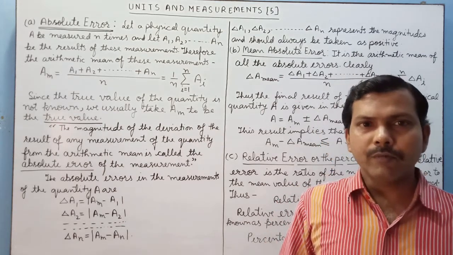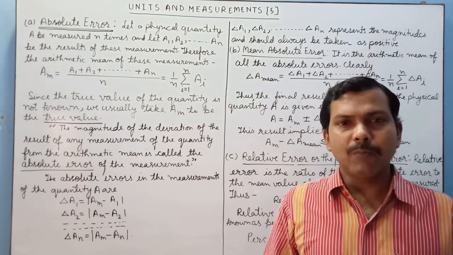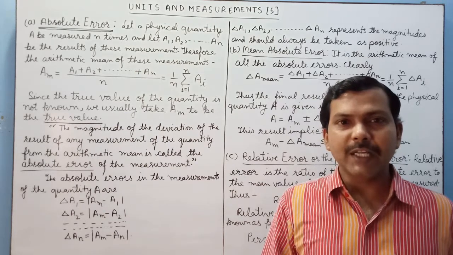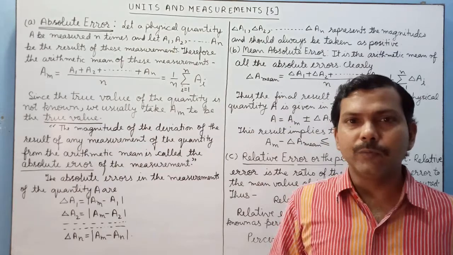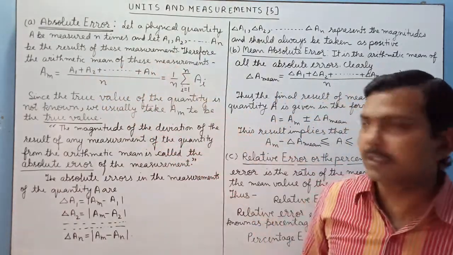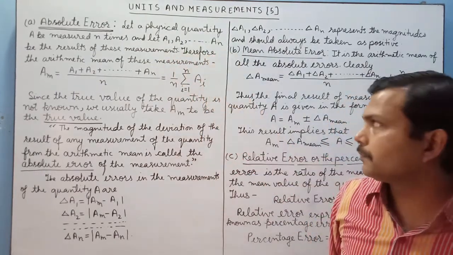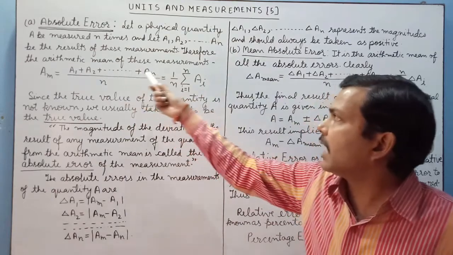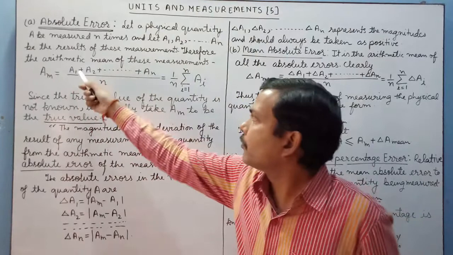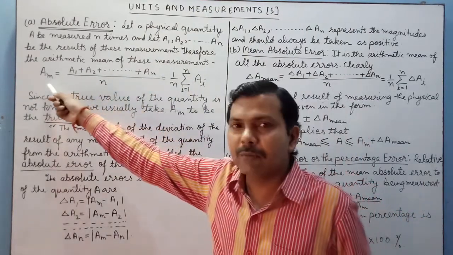So what will we do? We will take a large number of measurements with the help of instrument and then obtain the arithmetic mean of the physical quantity to obtain the true value. So let a physical quantity capital A be measured small n times and the measurements are A1, A2 and so on An. Now to obtain the arithmetic mean of these measurements, we will sum all of them and divide by the number of measurements. In this way we will obtain the arithmetic mean.